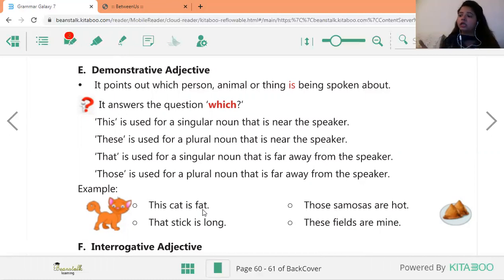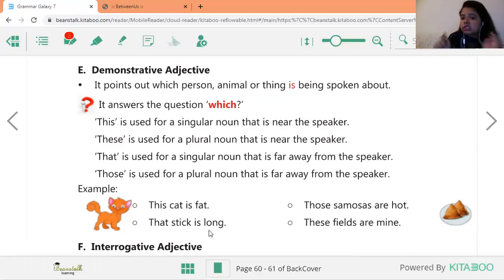For example, there are two cats in the room and somebody says that this cat is fat. So I ask that person, which cat are you talking about? That person says this cat, जो मेरे पास बैठी है. This means this thing is near to me. That stick is long. वो जो stick है, डंडी है, वो long है. Which stick is long? For example, there are four sticks in the room, so I say that stick, which is far from me. अगर मैंने that word use किया, that means it is far from me.